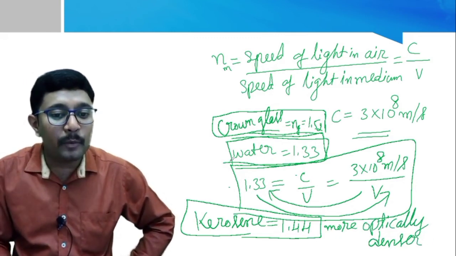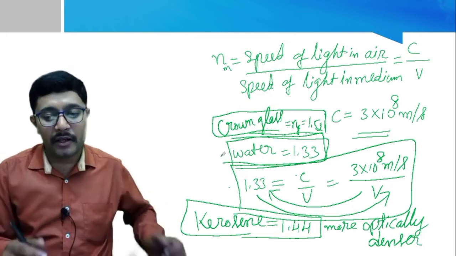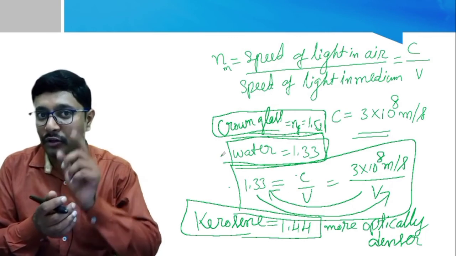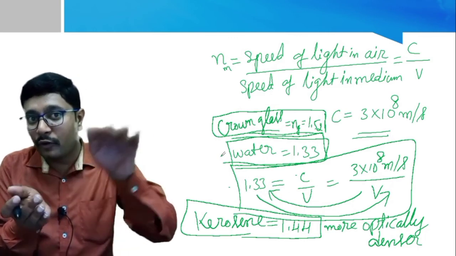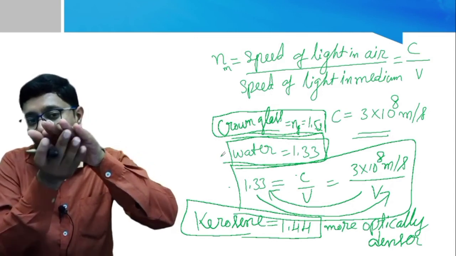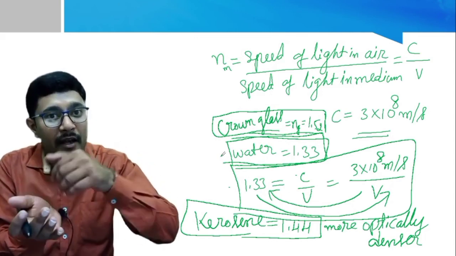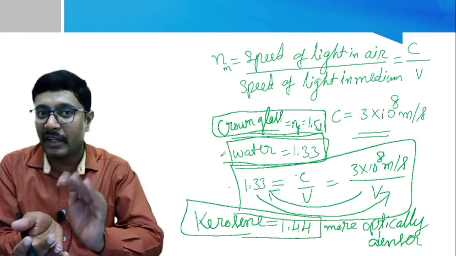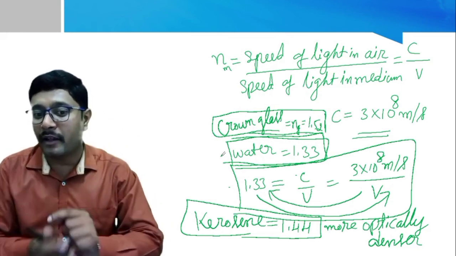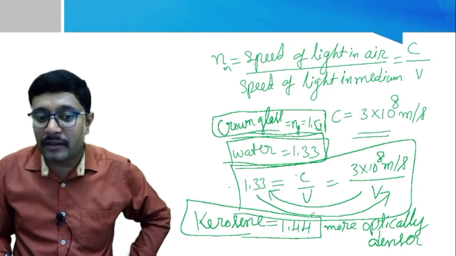If we compare mass density, I think you can remember the activities. If you mix water and kerosene, kerosene always floats on water. That means kerosene lies above the water and water is below. Why? Because the density of kerosene is lower than water. That is mass density. But compare that to the refractive index.